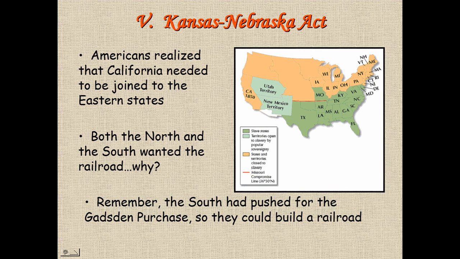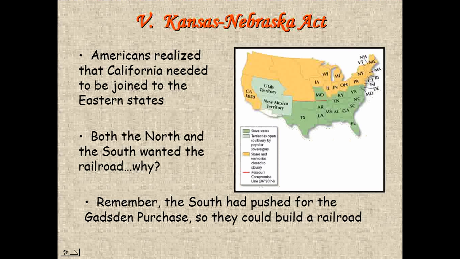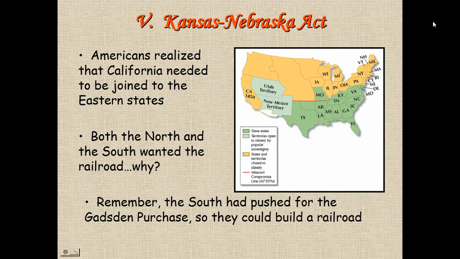One of the key events of the 1850s is the Kansas-Nebraska Act of 1854. As you can see from the map, California is all on its own. A lot of Americans wanted to connect California with the eastern states by a railroad. The question is, where would that railroad go? The Gadsden Purchase right here had been bought by Franklin Pierce and the government with a view to having a southern route for the railroad. But everyone wanted the railroad, including Northerners.